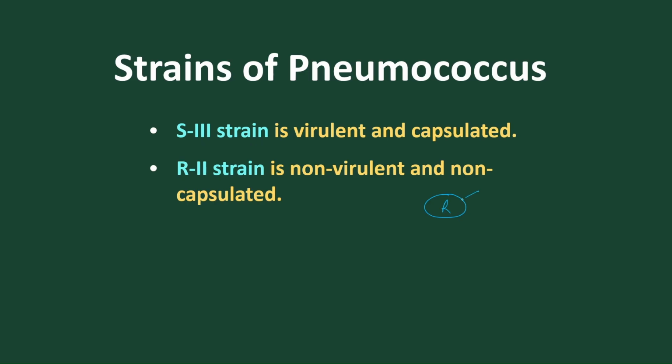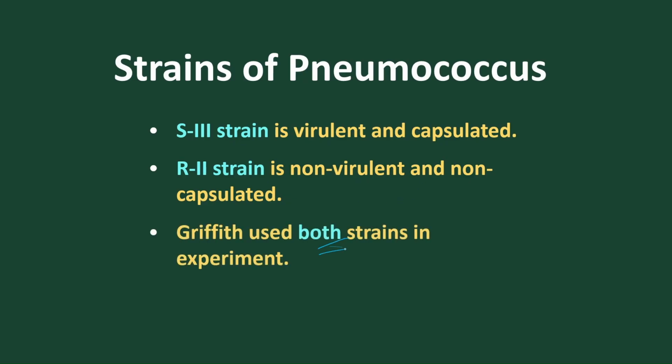Where no capsule is present means they are non-pathogenic, meaning our WBC antibodies will kill this bacteria. So they are unable to infect. So the R2 strain is non-virulent, non-disease causing. The S3 strain is the disease causing bacteria. So these two strains of pneumococcus are taken in the experiment.